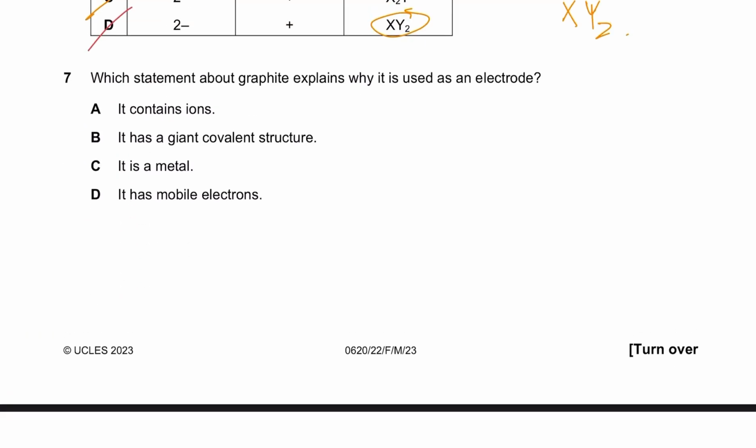B is the right answer. Question 7 says, which statement about graphite explains why it's used as an electrode? So obviously it contains ions. No, graphite does not contain any ions.